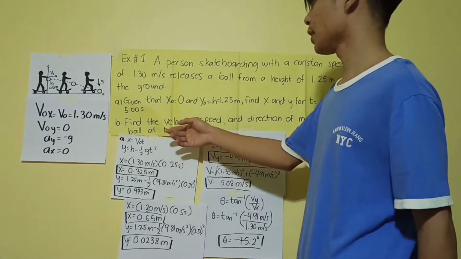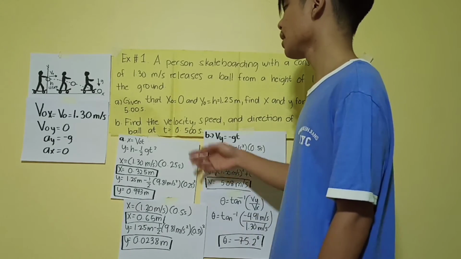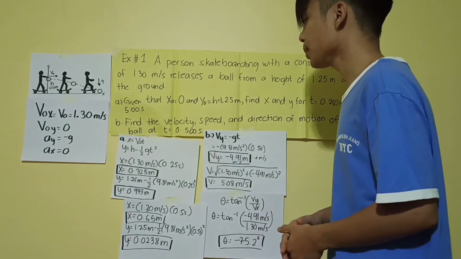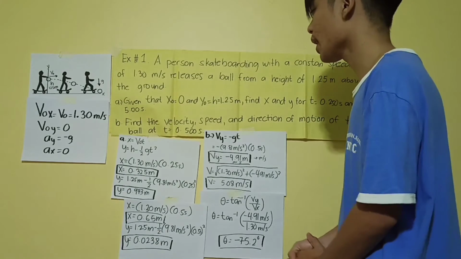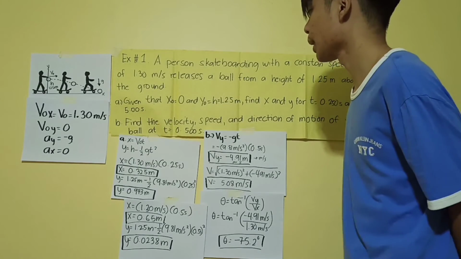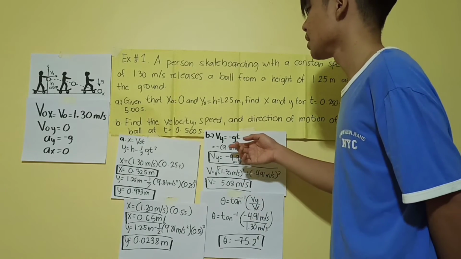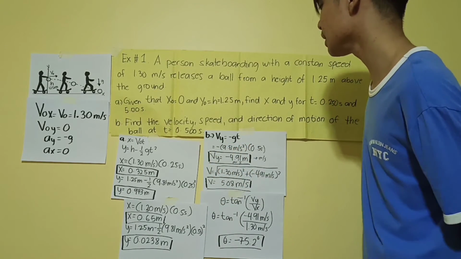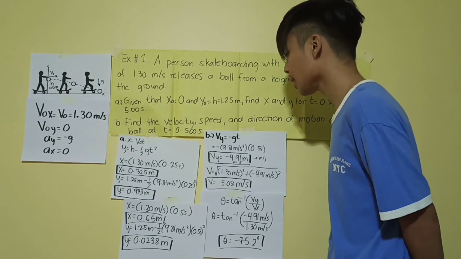Find the velocity, speed, and direction of motion of the ball at 0.5 seconds. So, para naman sa ating letter B, ito yung gagamitin natin equation para makuha natin yung velocity sa y direction. So, ang gagamitin natin is yung Vy is equals to negative g t. So, ayan, substitute natin yung mga values na meron tayo and by calculating, ang makukuha natin is yung negative 4.91